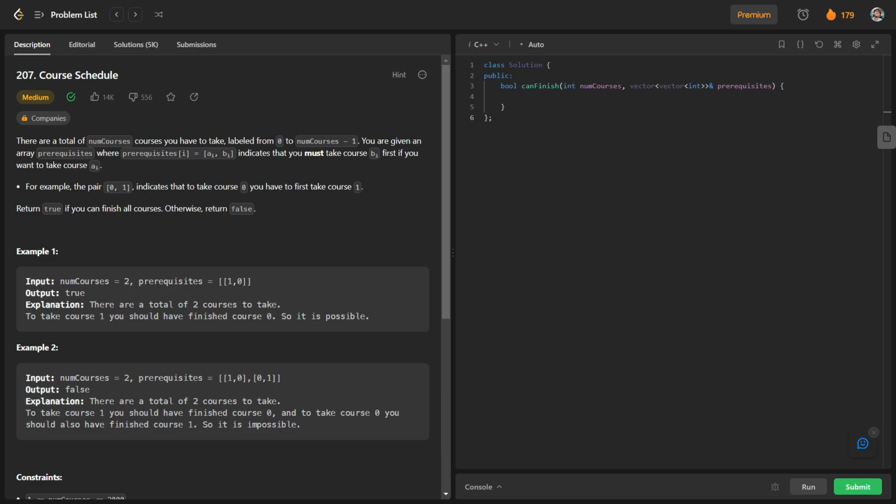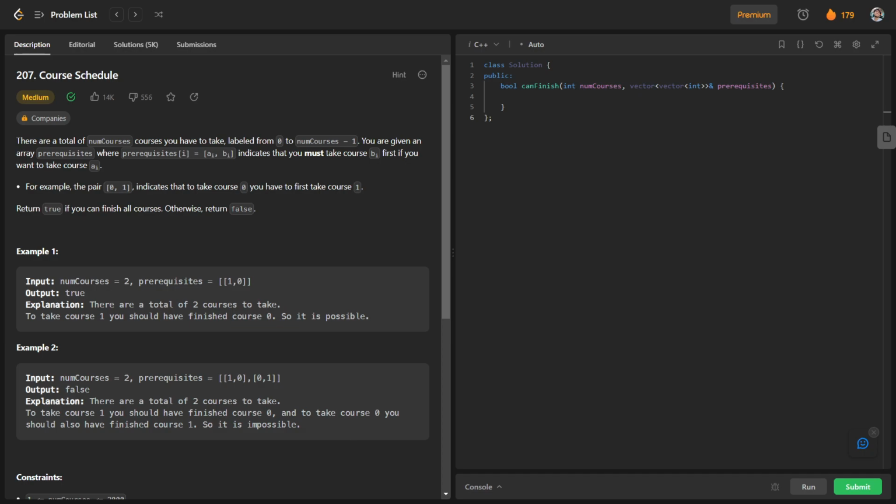If we have the pair 0, 1, this indicates that if we want to take course 0, we have to take course 1 also. So we have to take course 1 first. This is the meaning of prerequisites[i]. After that, return true if you can finish all courses, otherwise return false.